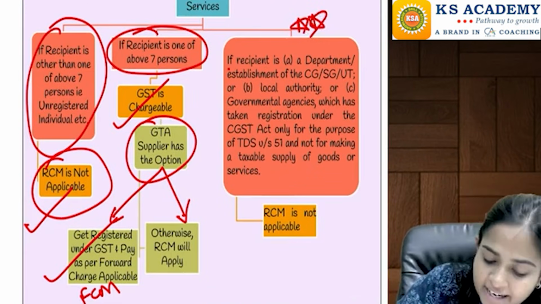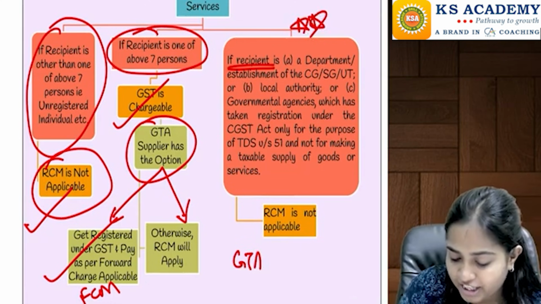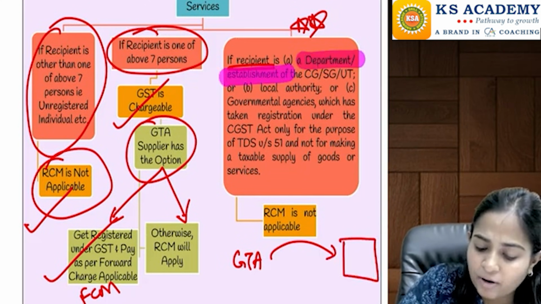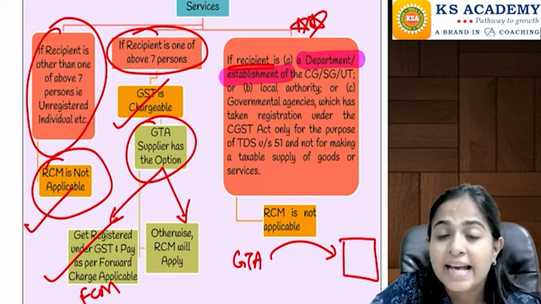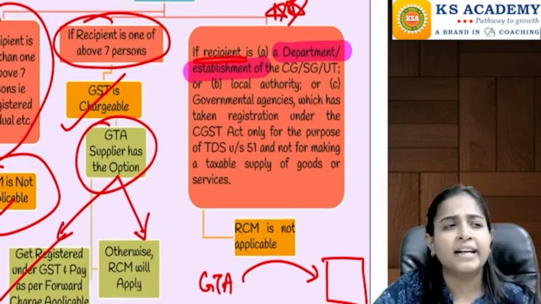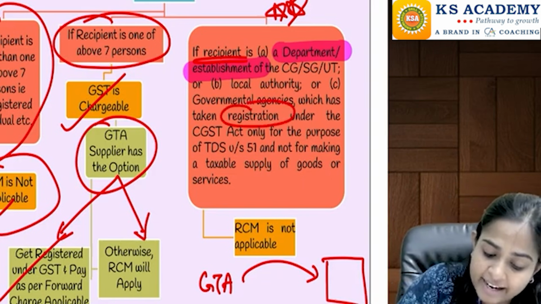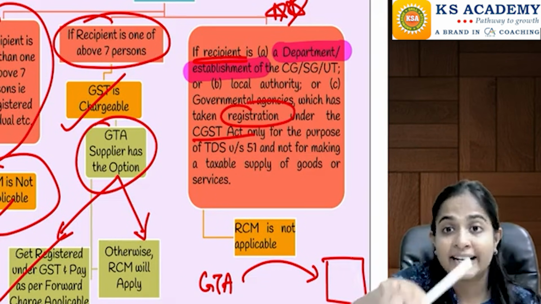Whenever the GTA is providing this service, suppose the recipient is a department or establishment of the government, central government, state government, union territory, local authority, government agencies, etc., who have taken registration under the GST Act, meaning they are registered persons.